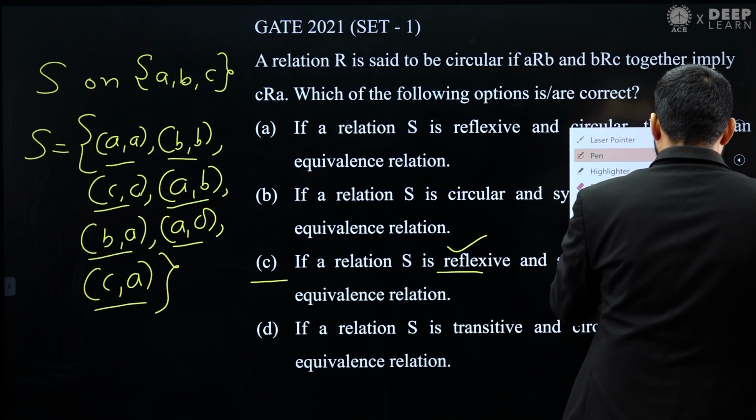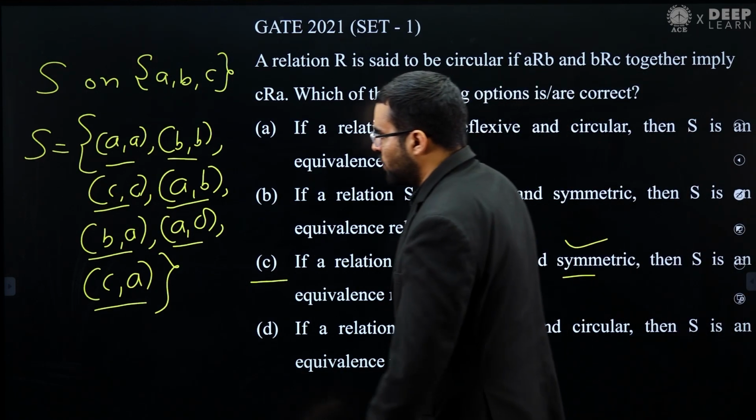But you can see this relation is not transitive. Why is this not transitive?